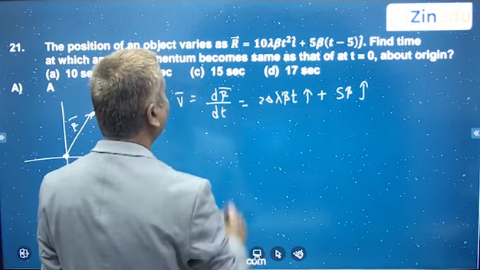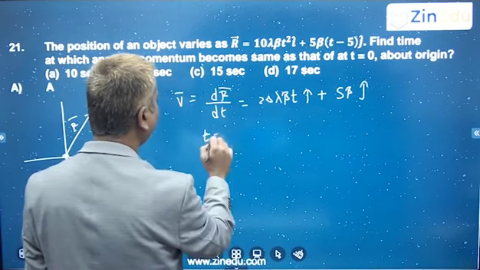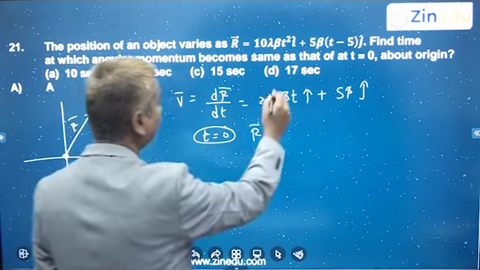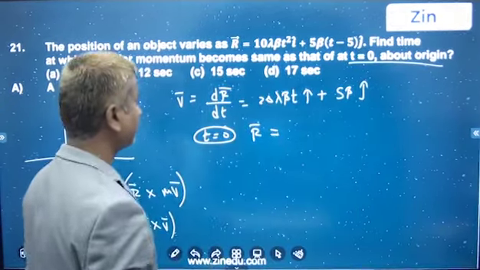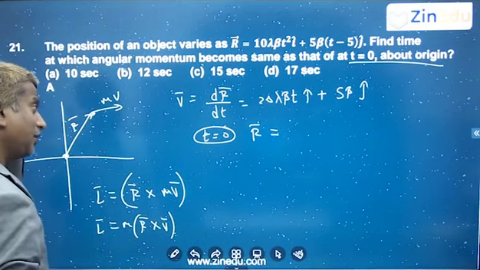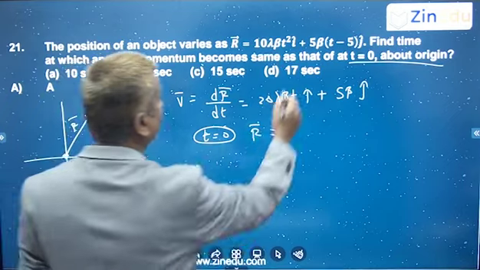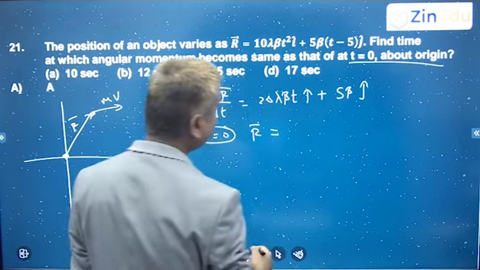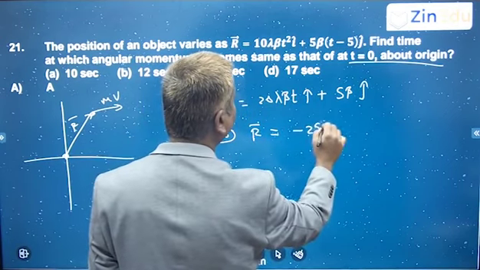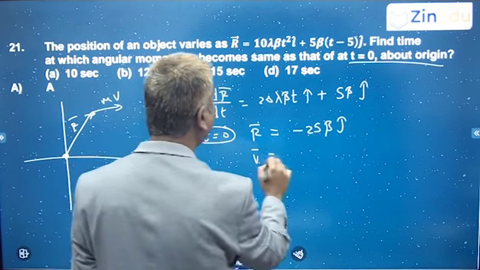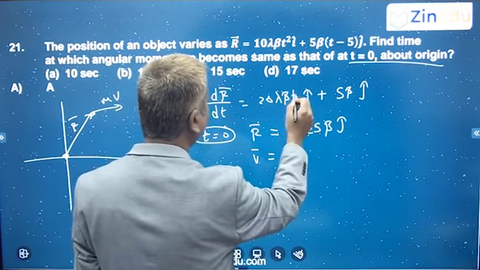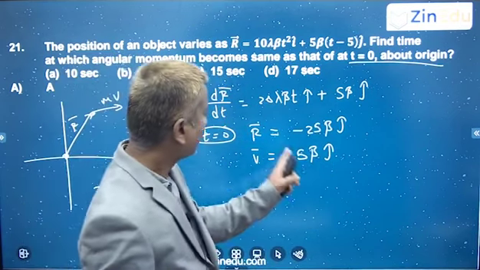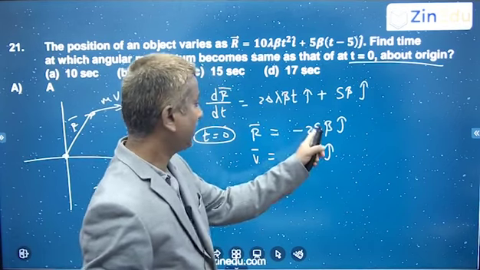Okay. Now at t is equal to 0, let us check. If you check t is equal to 0, what is r bar? Because we want to find the angular momentum at t is equal to 0 about the origin, right? So at t is equal to 0, r bar will be 0 and 0 minus 5, that is minus 5 j cap. Is it not r bar? And what is v bar? Here you put t is equal to 0, so is it not 5 beta j cap? And actually at t is equal to 0, your velocity is in j cap and r bar is in minus j cap.